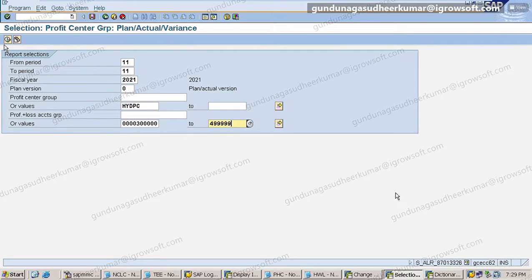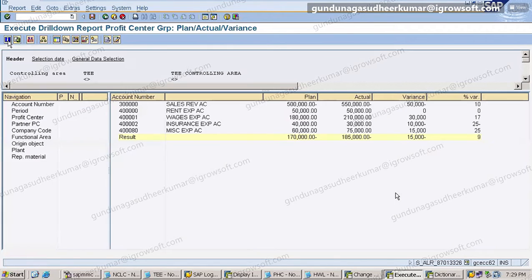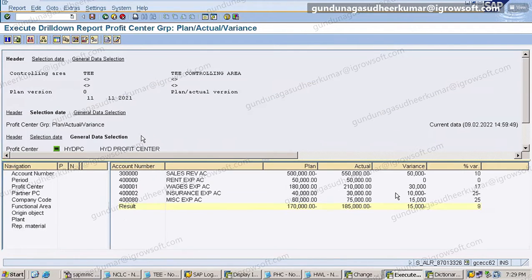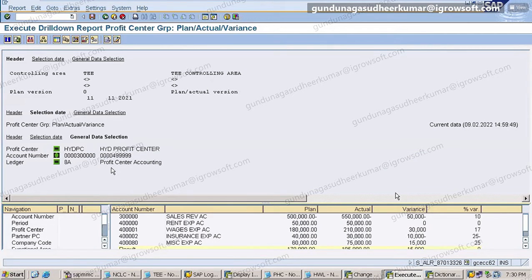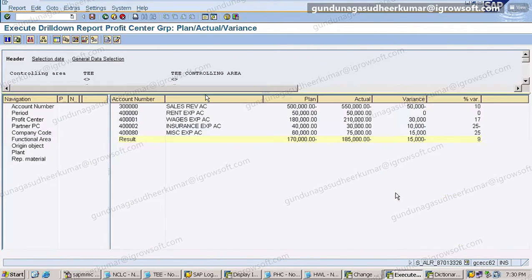Okay, done. Now execute. Okay, so now let us see this report. You know what this is? This is the Hyderabad Profit Center report, Profit Center Accounting for the 11th period. So now if I come down here, you can see this data. You see now, plan, actual, variance. Correct?